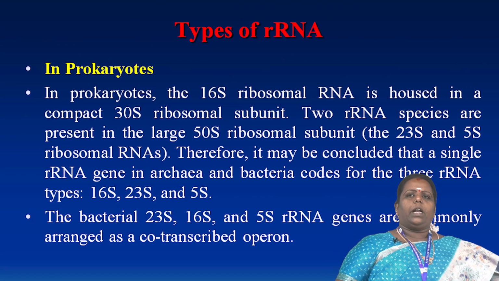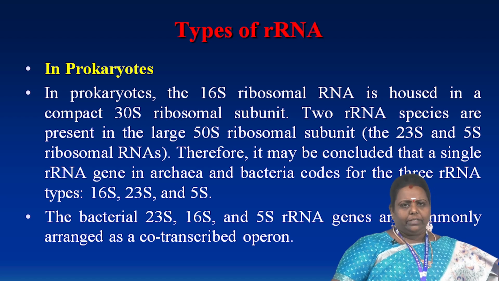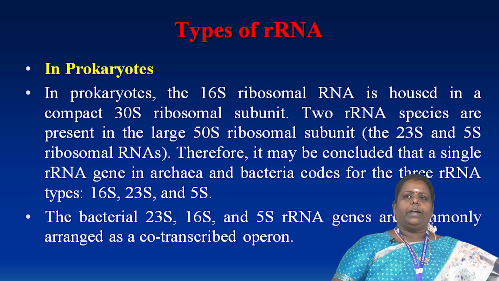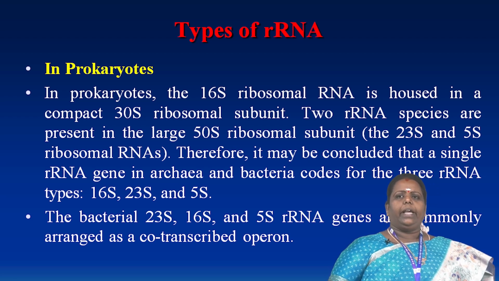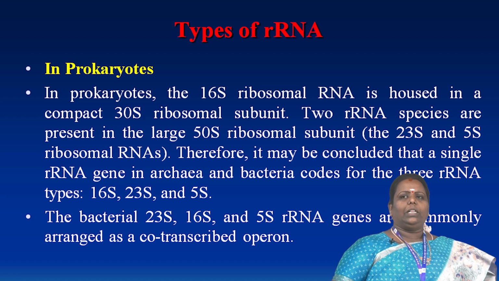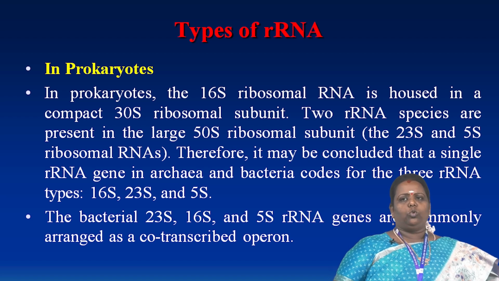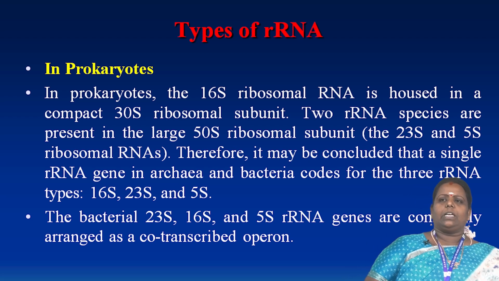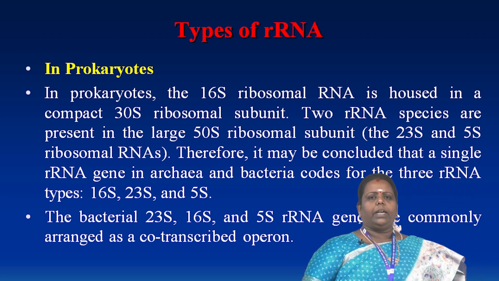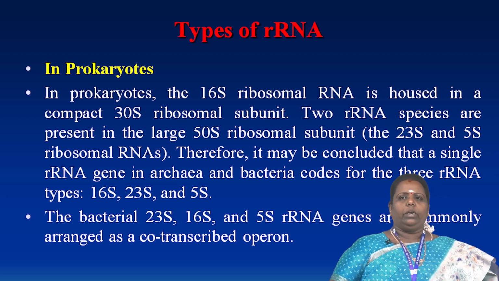Now the types of rRNA. What are the types? Prokaryotic cells have different types, and eukaryotic cells also have different types of RNA. In prokaryotic cells, 16S ribosomal RNA is housed in the 30S ribosomal subunit. Two rRNA species are present in the larger 50S ribosomal subunit. This 50S ribosomal subunit is divided into 23S and 5S ribosomal RNA. As you already know, S means the sedimentation coefficient.